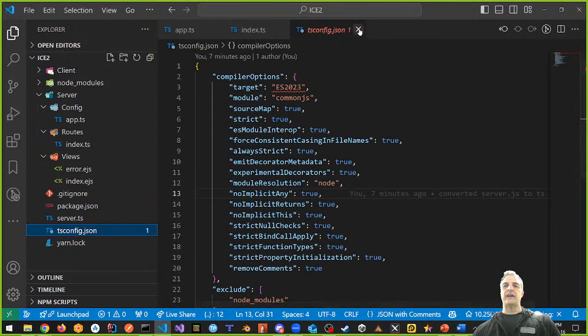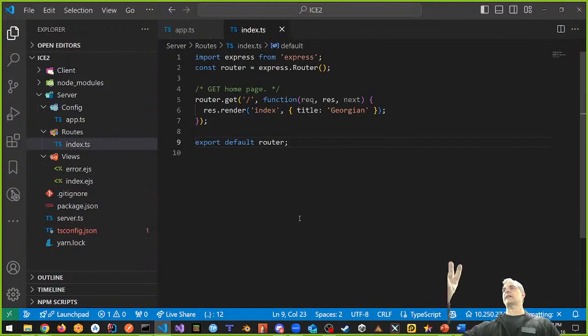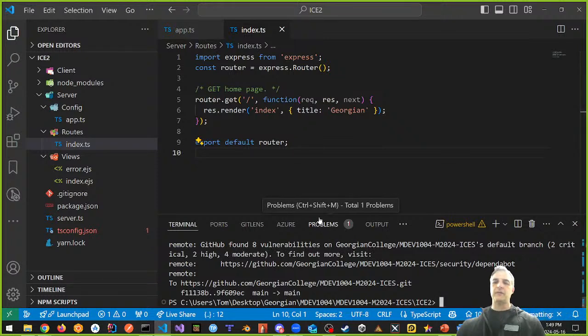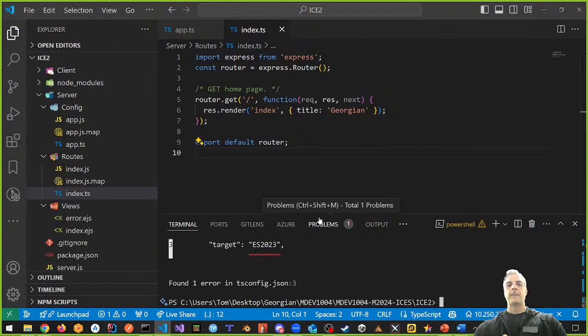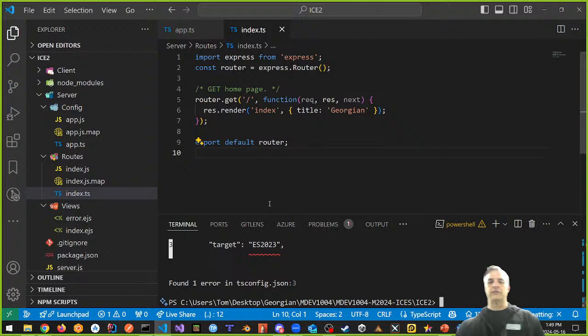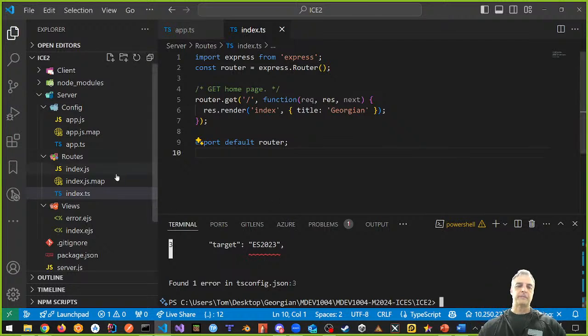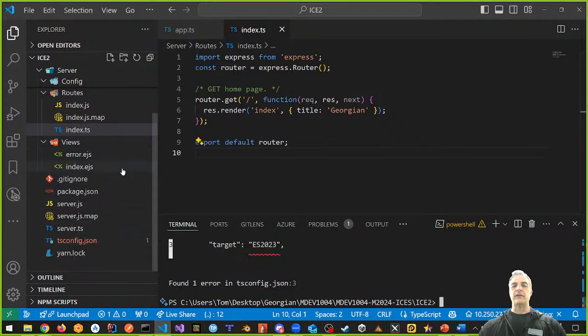Transpiling, how do you do that? Remember, there are two ways I said in the PowerPoint slide deck. One is just use tsc. So let's try this first. For the first time, we can just use tsc. And what tsc does is go through the entire project and try to convert it to JavaScript. If there are any errors, it's going to spit out errors. And it did. It says found one error, 2023. But for the rest of it, it converted.